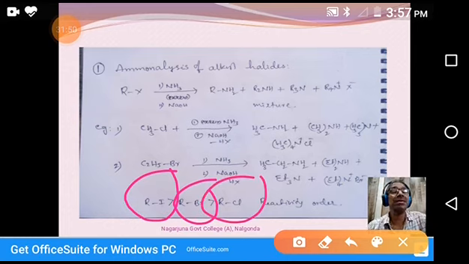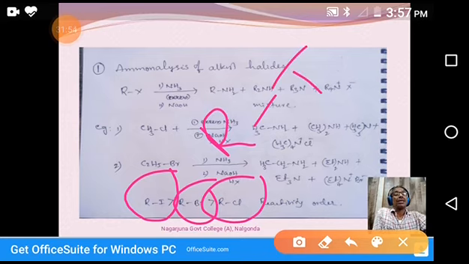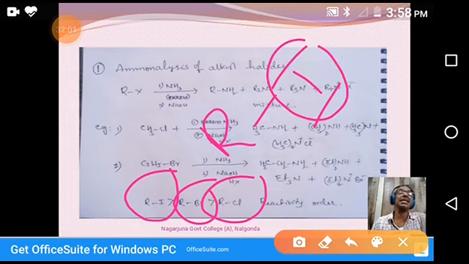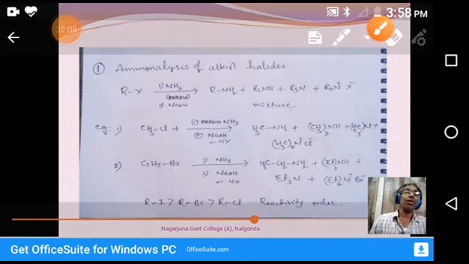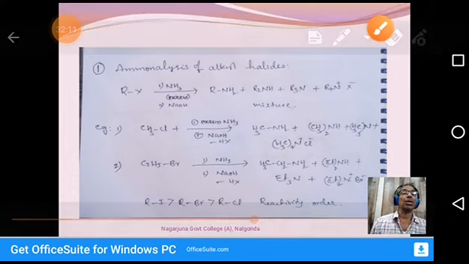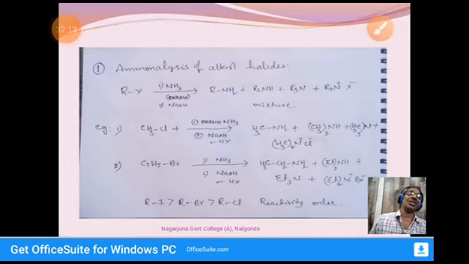Why is this? Iodine has more size and the bond distance is more, so it is a more polarizable bond. That's why iodide leaves as I minus more easily than chloride. The bond polarizability is more in the case of iodides. That's why alkyl iodides are more reactive than bromides and chlorides towards the ammonolysis reaction.